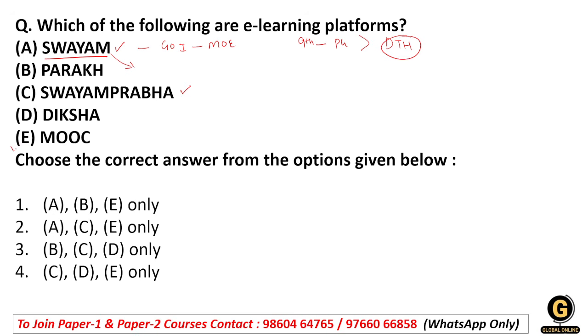The third option we have is MOOC. MOOC is massive open online courses. MOOC and Swayam are integrally related to each other. MOOC is basically a vertical of Swayam. So as it is, it works like Swayam. So the correct answer we have is A, C and E.